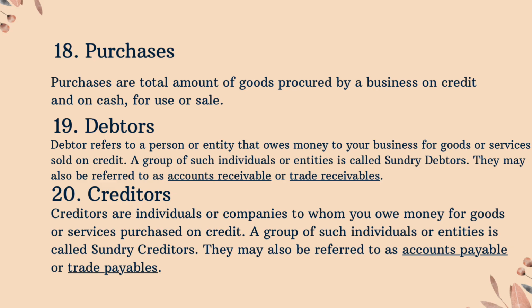20. Creditors. Creditors are individuals or companies to whom you owe money for goods or services purchased on credit. A group of such individuals or entities is called sundry creditors. They may also be referred to as accounts payable or trade payables.